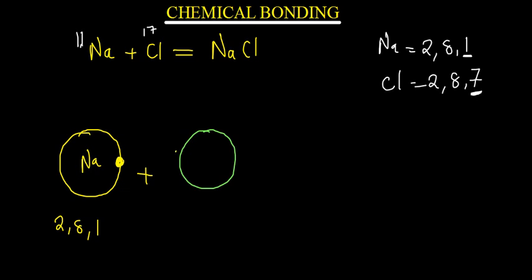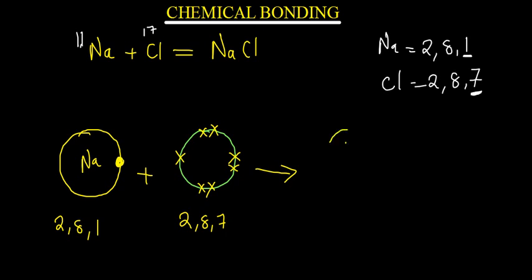So the first one is here: 1, 2, 3, 4, 5, 6, 7. The configuration for this one is 2, 8, 7. Now what happens is that the sodium will be able to lose that 1 electron that you can see.